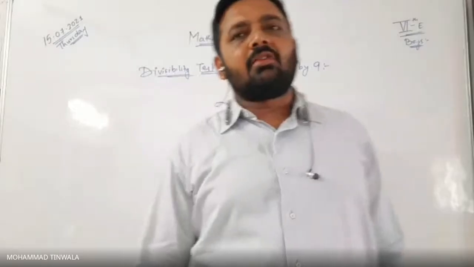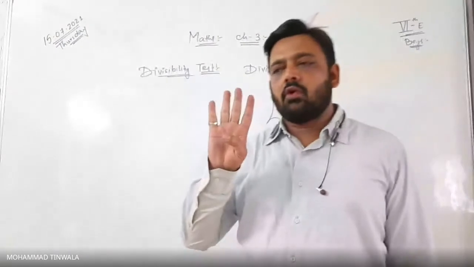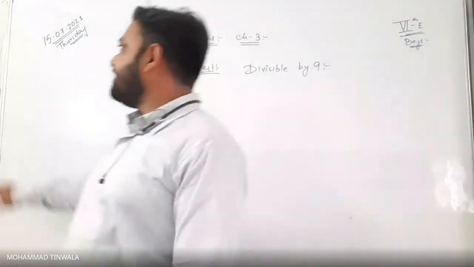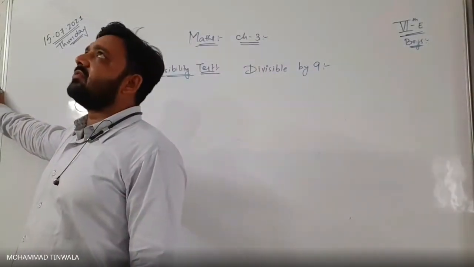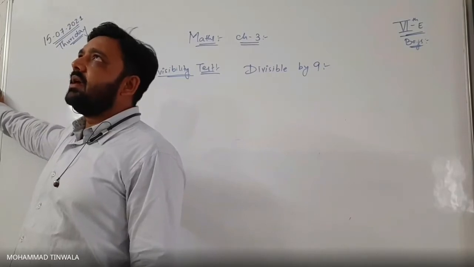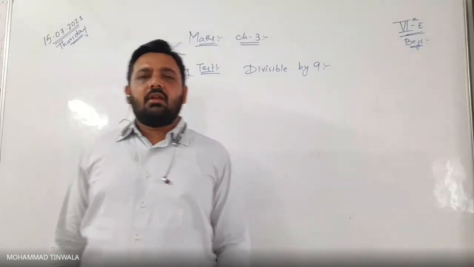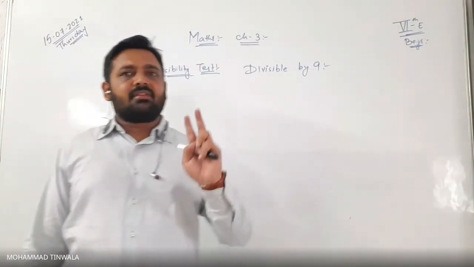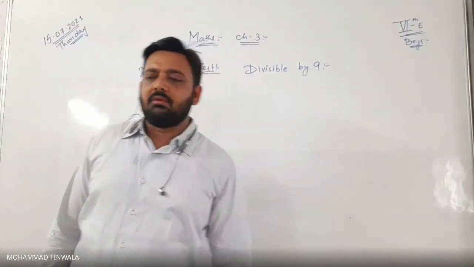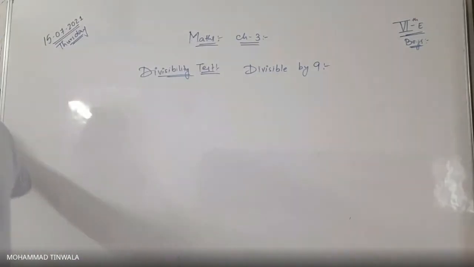How can we recognize whether a given number is divisible by 4? Sir, we have to check the last two digits. If the last two digits of the given number are divisible by 4, that means the whole given number is divisible by 4.